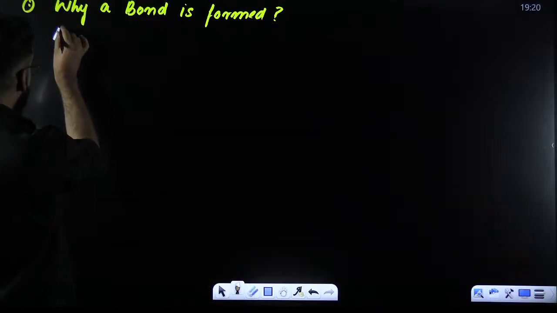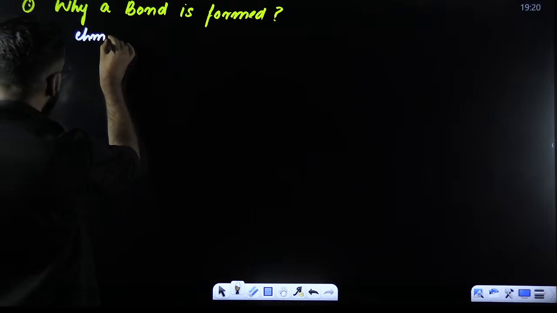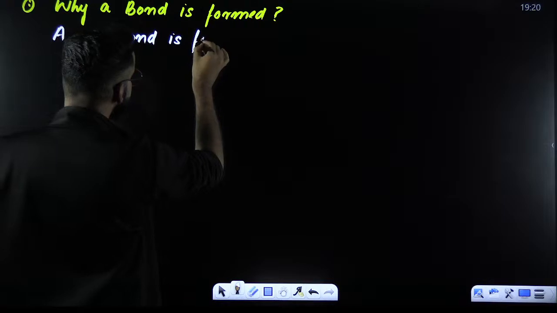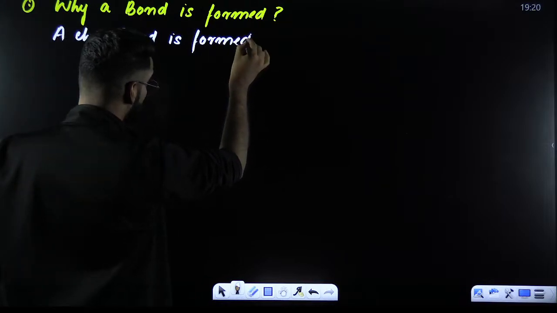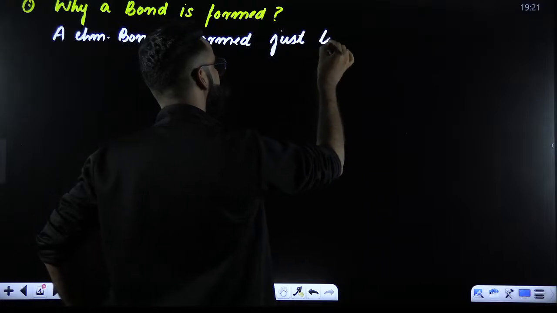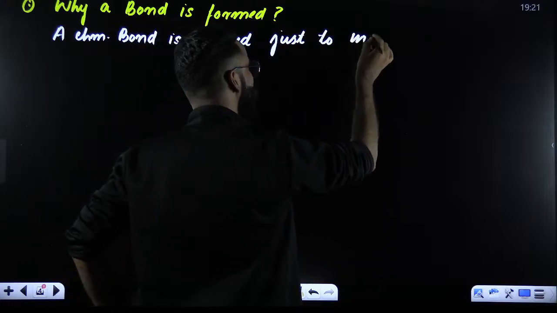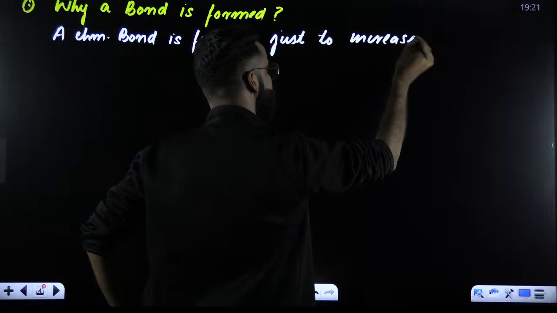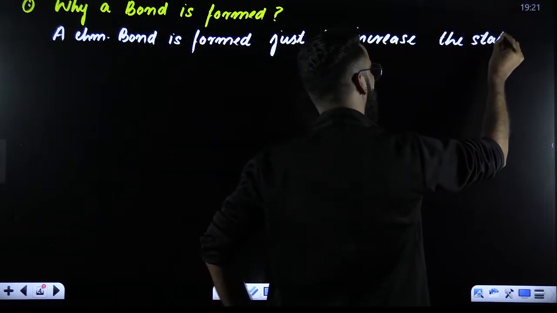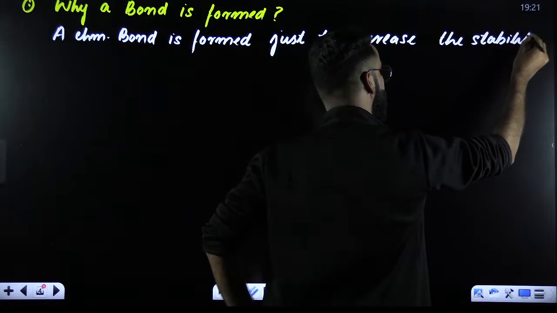A chemical bond is formed just to increase the stability of the system.